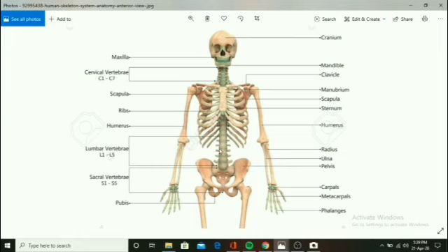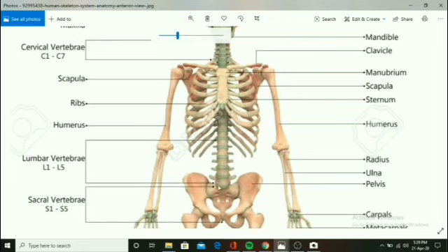Now what is basically sacrum? Okay, I will just zoom in a bit so that we can see sacrum properly. This region that is present over here, this is called as a sacrum. और sacrum के ठीक नीचे ये जो हिस्सा होता है that is called as a coccyx. Sacrum is made up of 5 vertebrae which are fused together to form one sacrum. Coccyx is formed by 4 fused vertebrae and it makes up one coccyx. Okay, so this is about this.